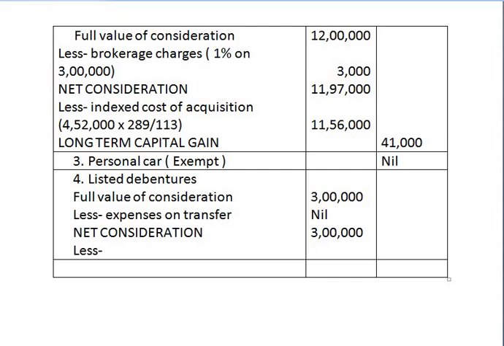Even though the asset is long-term capital asset, we are not going to deduct indexed cost of acquisition from net consideration. We will always be deducting only cost of acquisition for three assets. One is debentures, bonds and depreciable assets. I hope you have understood this. So less only cost of acquisition.